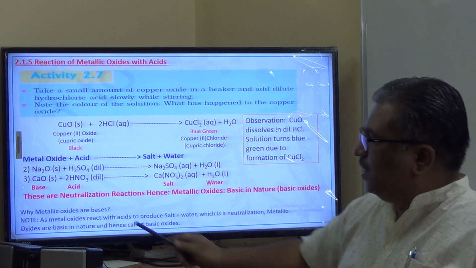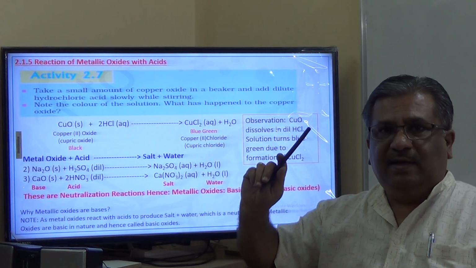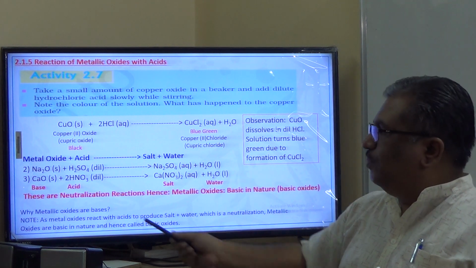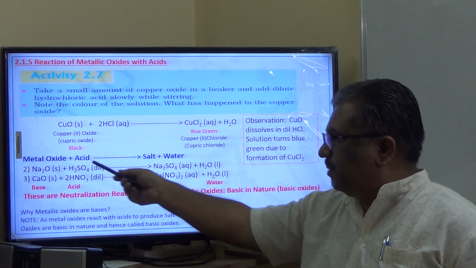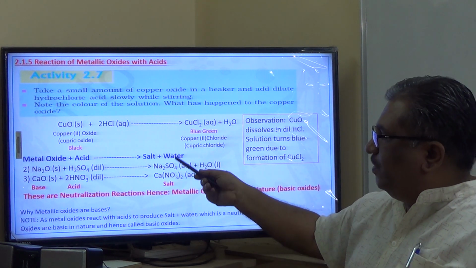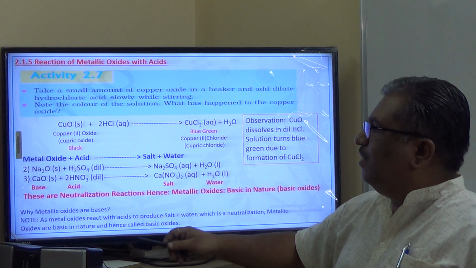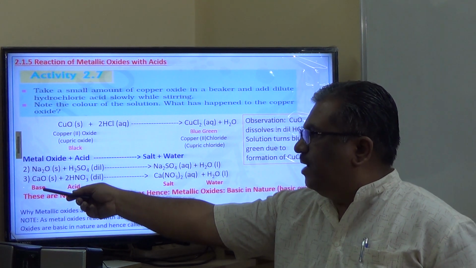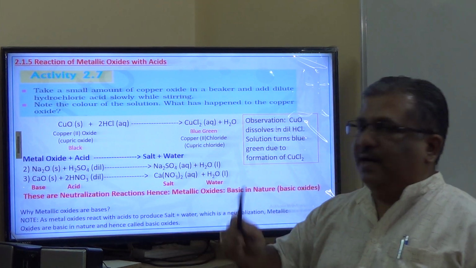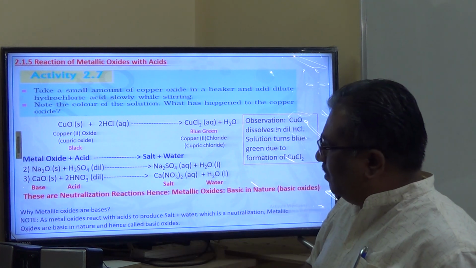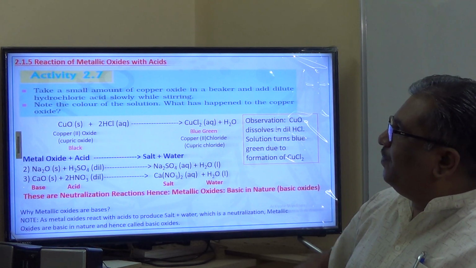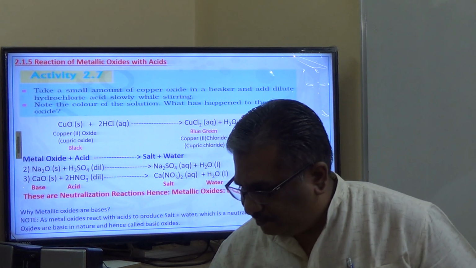Generally a question comes, why are metallic oxides bases, and what do you have to explain? Use some metal oxides, use the general formula for representation of metallic oxide plus acid gives salt and water, equivalent to a neutralization reaction, and therefore acids have been taken. These metallic oxides behave like bases, and hence we can see that these are basic in nature. Okay, I hope it's very clear. Please note down these things. Okay, next reaction.